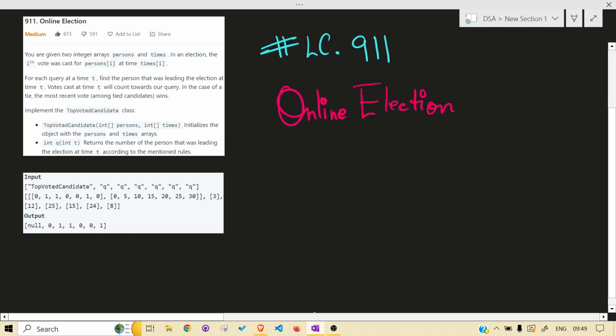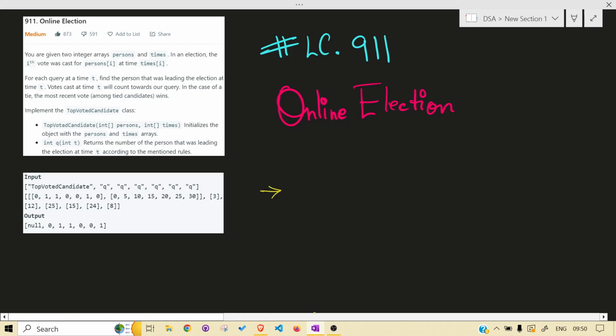Today we are solving another LeetCode problem, that is 911 Online Election. Before jumping into the solution, I would highly recommend you read the problem statement on your own and give it at least 15 to 30 minutes before jumping into the solution. So let's get right into it.